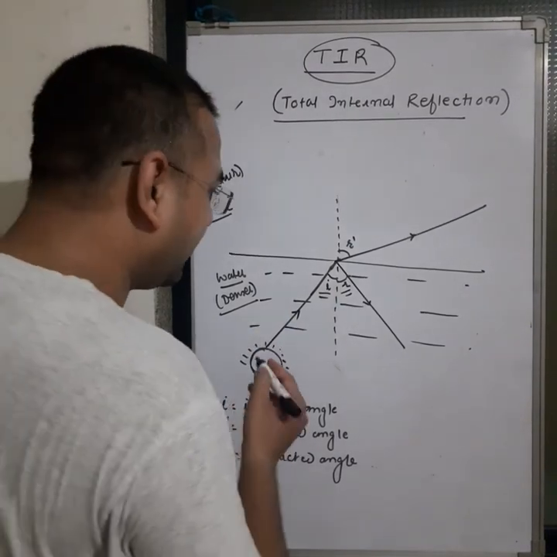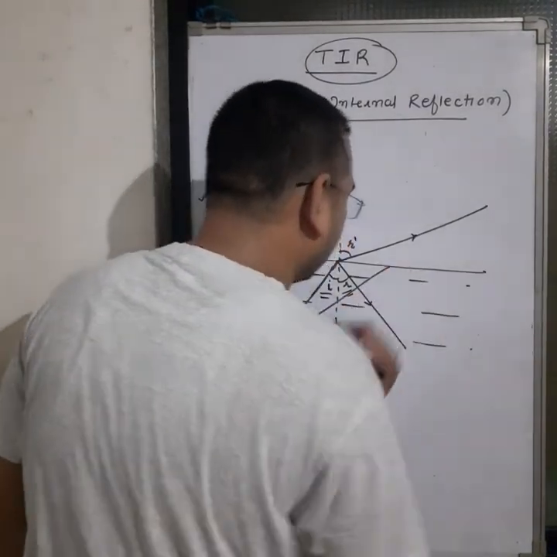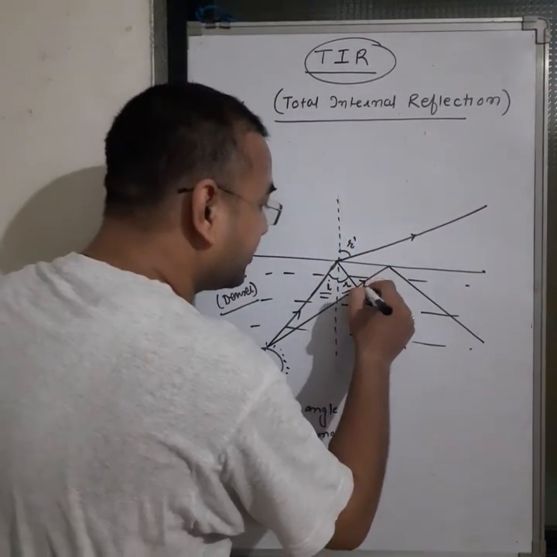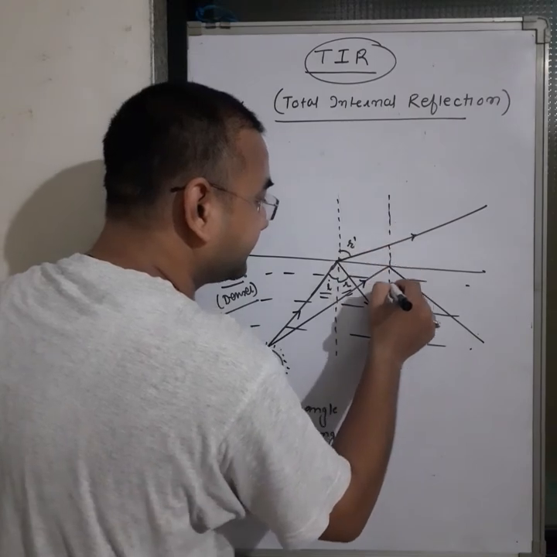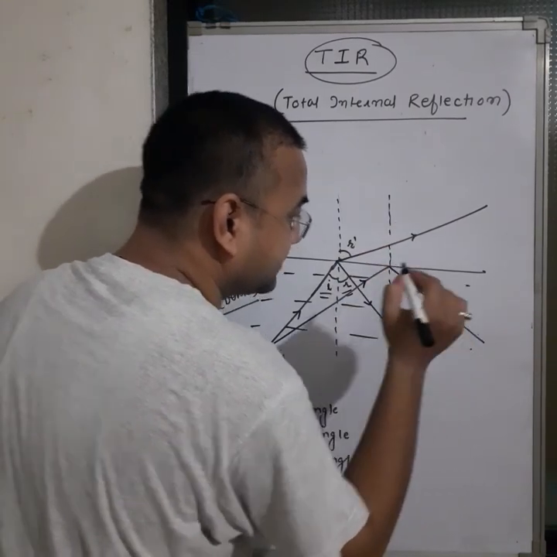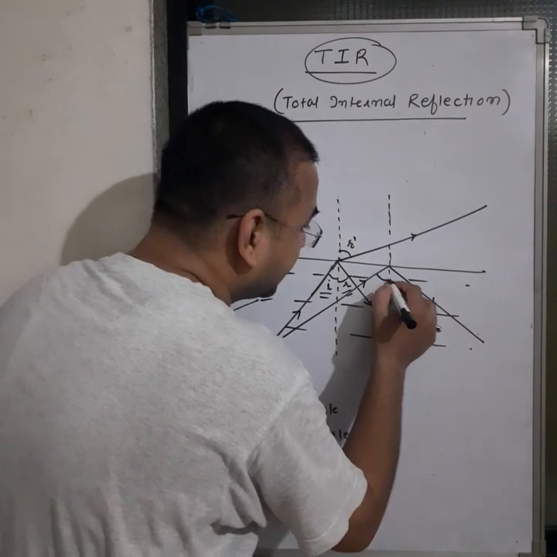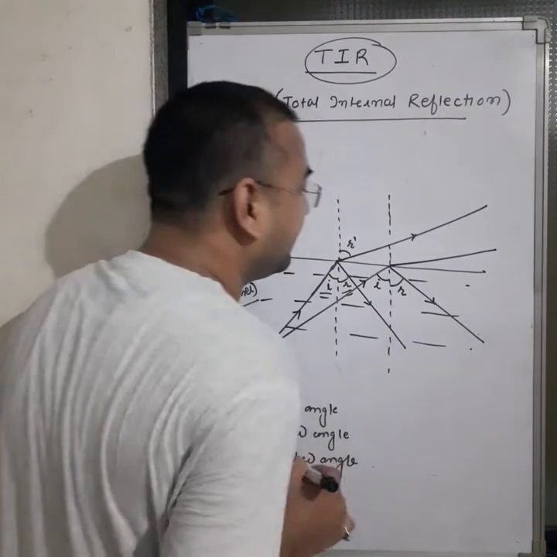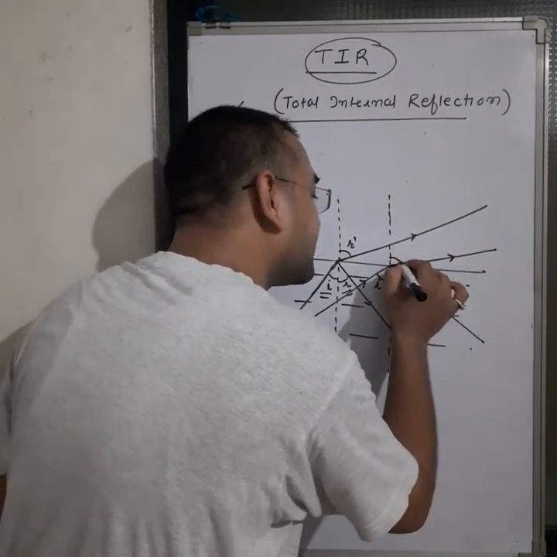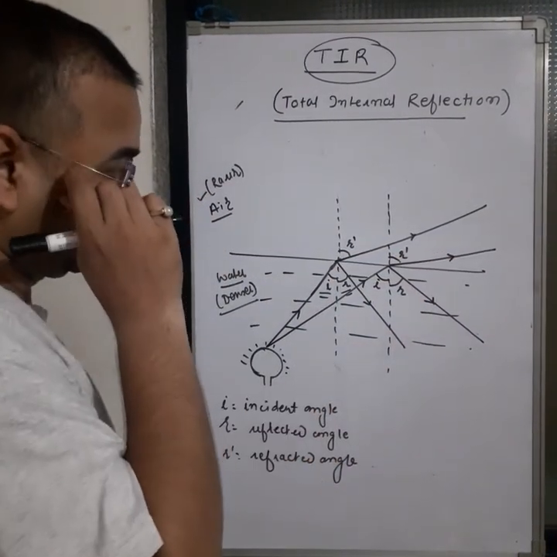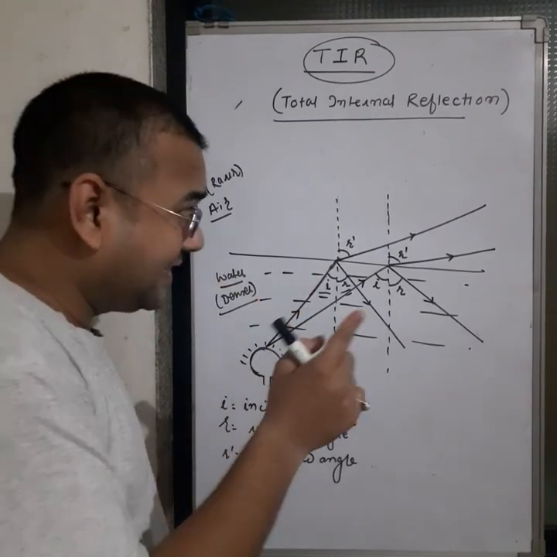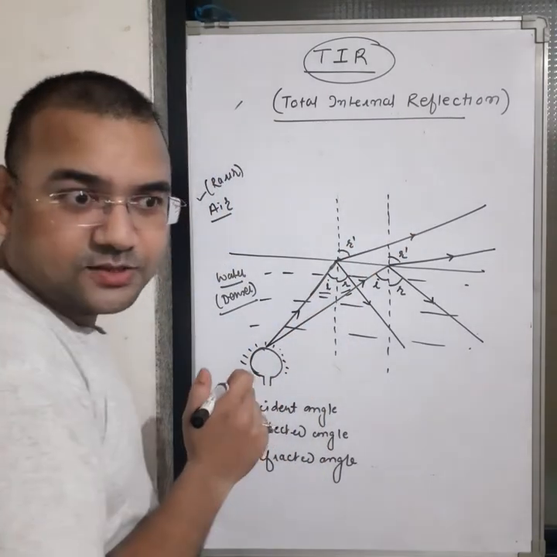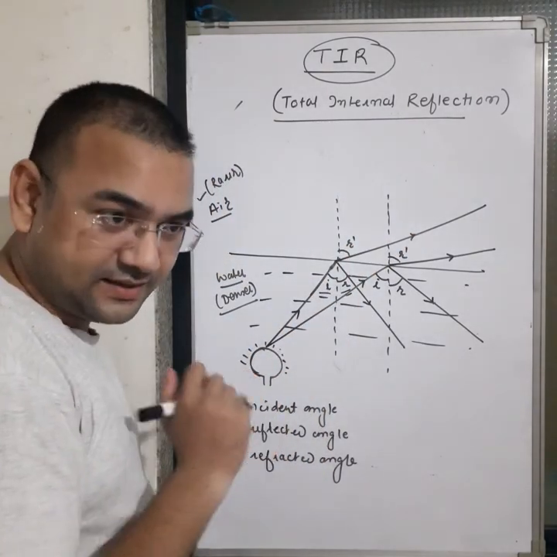Again, I change it a little bit like this. Then again light is reflected. So this is the incident light, and this one is the reflected light. This is I, and this is R. And here again light will refract, so this is the refracted angle R dash. Now see, slowly R dash is going to increase.